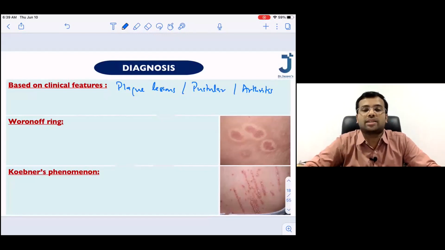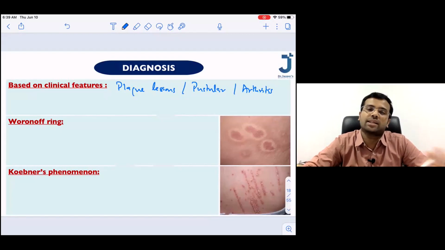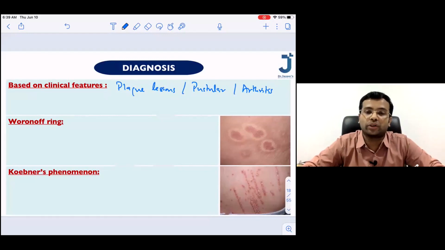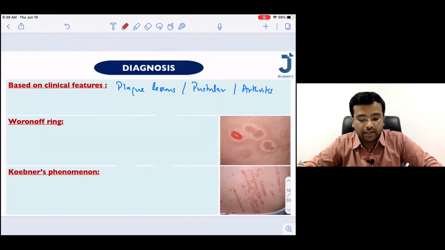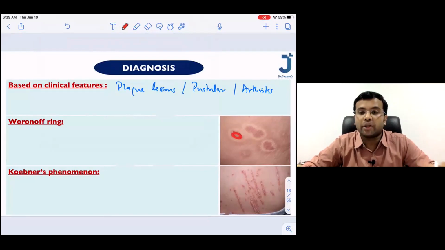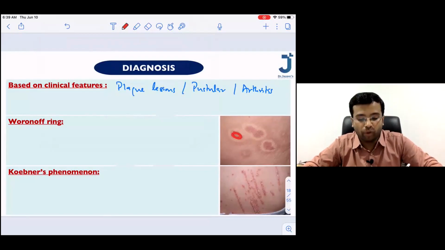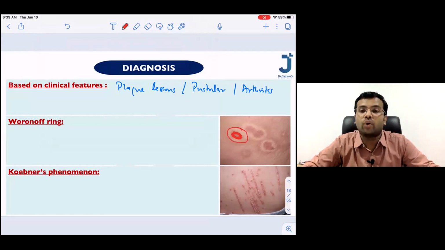Now, there are a few more things that you should remember in psoriasis. One typical feature that is seen in some patients is called the Woronoff ring. So what do you mean by Woronoff ring? Please try to concentrate on this image. You can see that there is an erythematous plaque. Can you see that there is a rim of pallor surrounding the erythematous plaque? This ring is called the Woronoff ring.